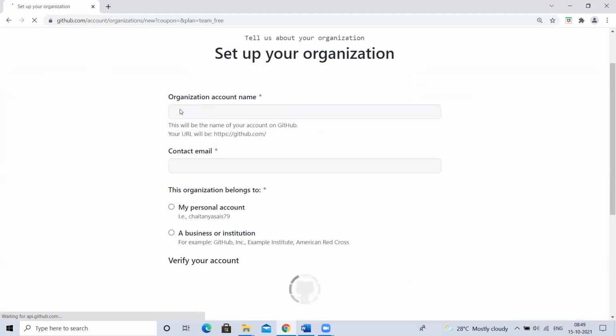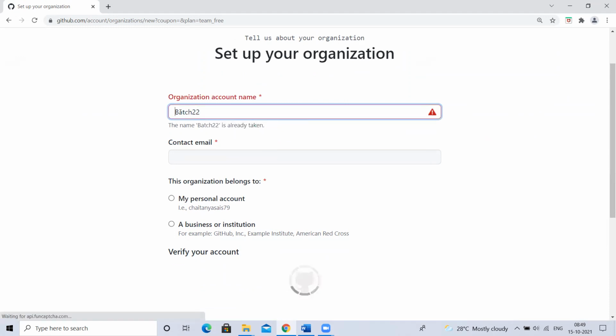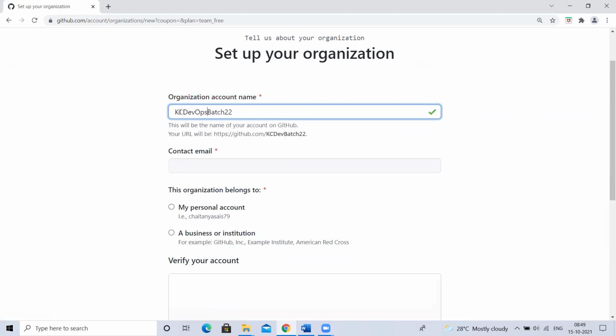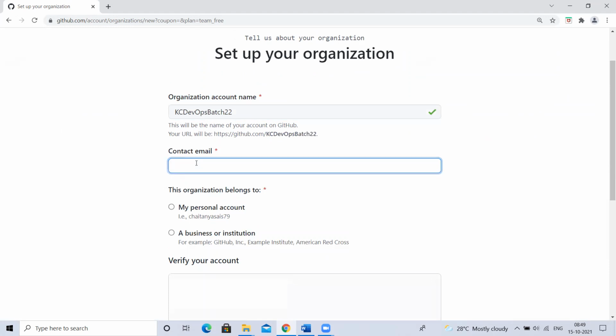It has been created. What is the name of the organization? Batch 22. Then the contact email. I'll give Chaitanya's email only; it will not charge you, don't worry, Chaitanya. I don't have his mail ID here.